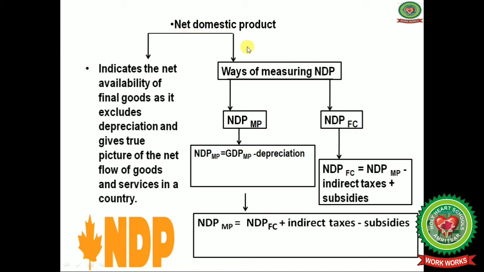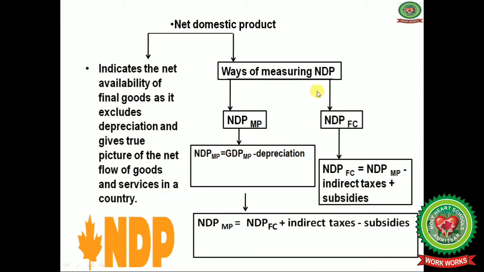Next topic is net domestic product. This indicates the net availability of final goods as it excludes the depreciation. When you deduct the depreciation from gross, you will get the net, and this will give the true picture of the net flow of goods and services in a country.